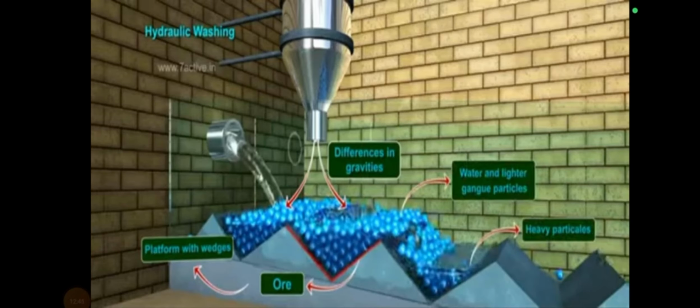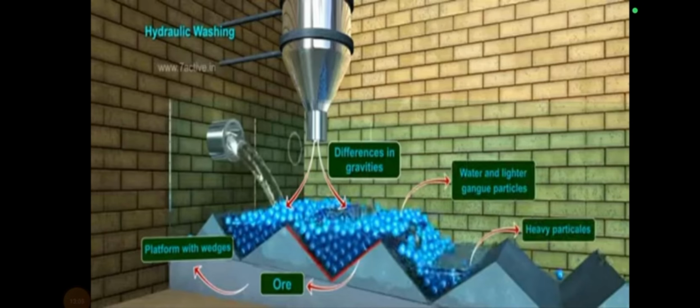And here we have a diagrammatical representation of the hydraulic classifier. You can see that it has grooves. The zigzag structures are called the grooves, and from one side the powdered ore is poured, and from the other side the water is flown through it.